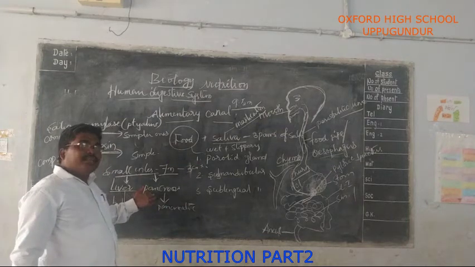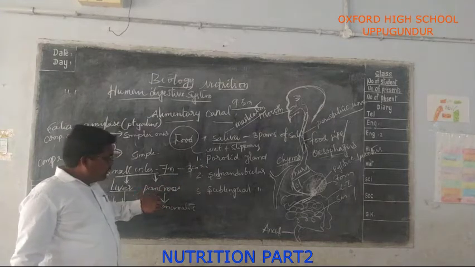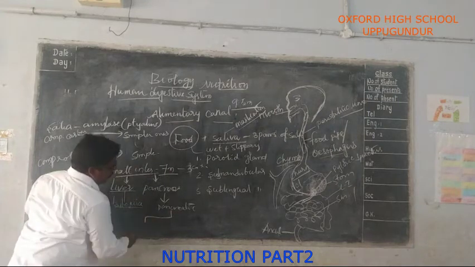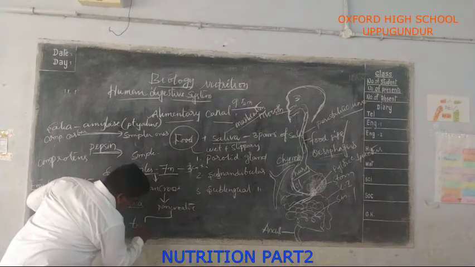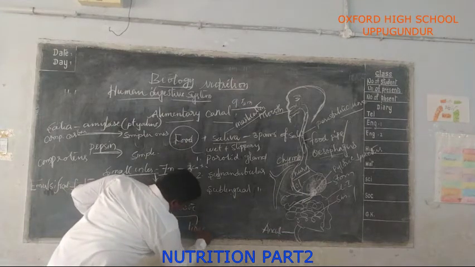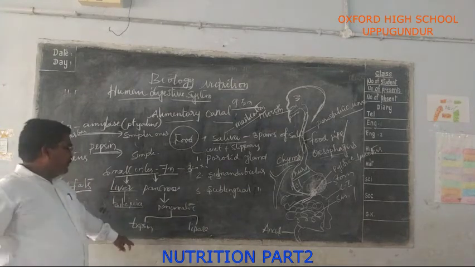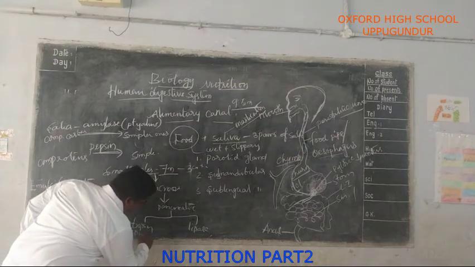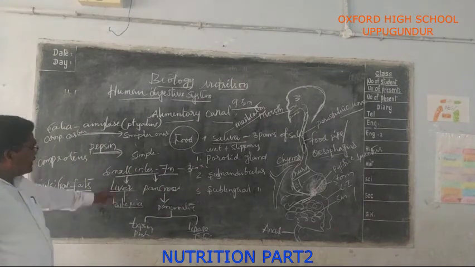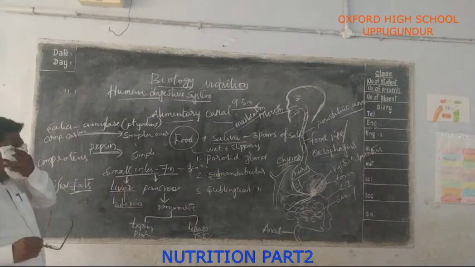Here is the pancreas, which is another gland present in our body. Pancreatic juice is released, and it contains two enzymes: trypsin and lipase. Trypsin is useful for the breakdown of proteins. Lipase acts on the fats. Do you understand? So the intestine receives the secretions from the liver and pancreas.